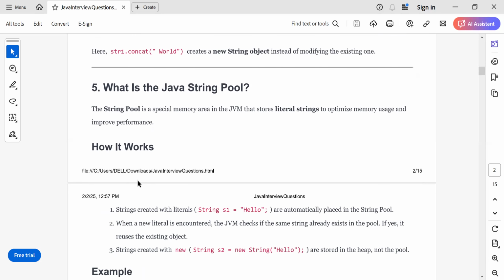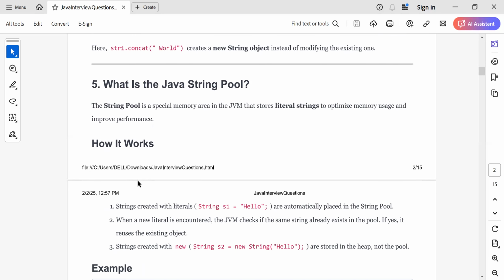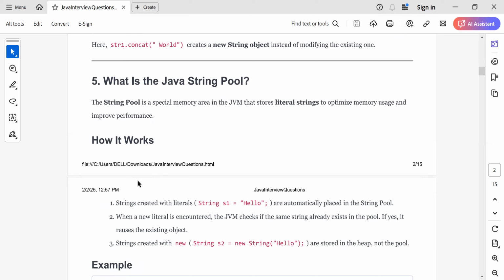Can you tell me where these objects will be stored, or what is a string pool in Java? The string pool is a special memory area in the JVM that stores literal strings to optimize memory usage and improve performance. Let's try to understand what literals are. Anything that is within double quotes is a literal in Java. So String s equal to "hello", and as we know, this is a literal, so this will go in your string pool.